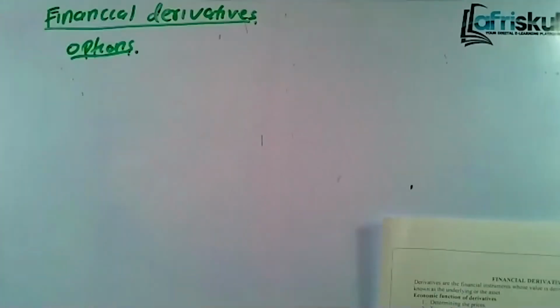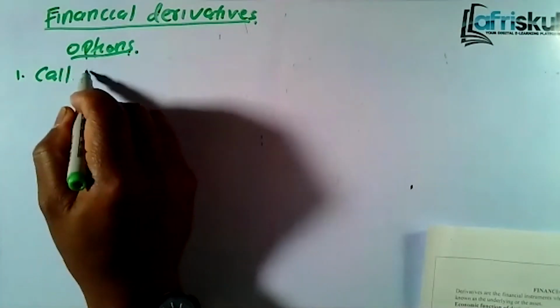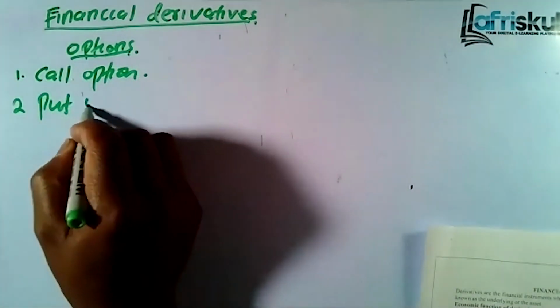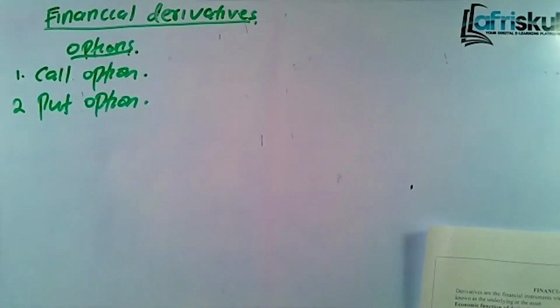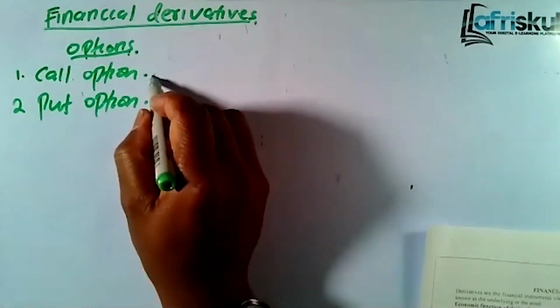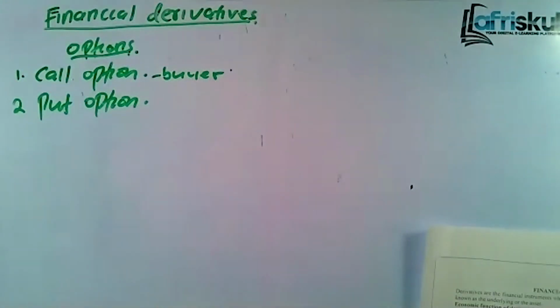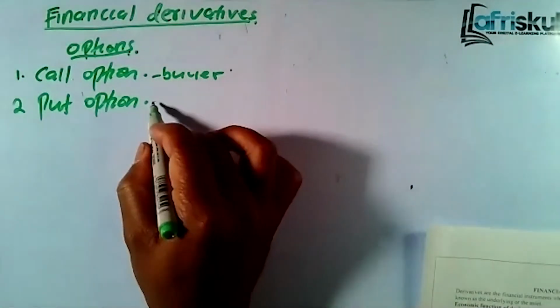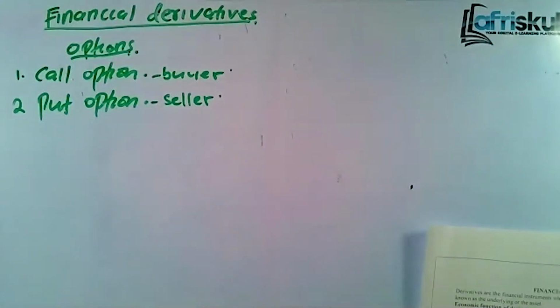So we have said we are looking at options. So number 1, we have said that we have the call option. Then number 2, we have the put option. Those are the 2 types of options, call option and the put option. We have said that for the call option, it gives the buyer the right. But for the put option, it gives the seller the right. And how do we get the value?